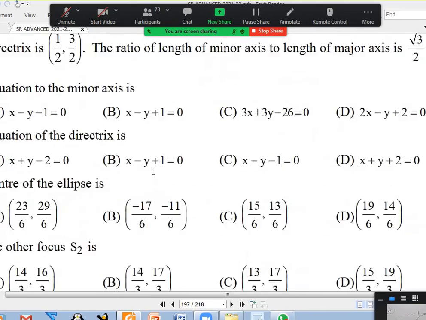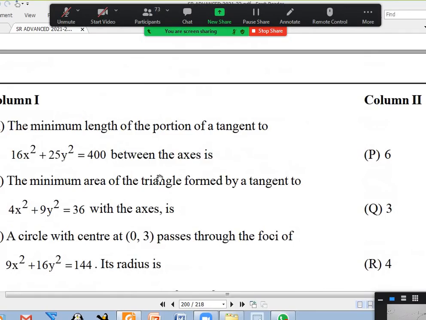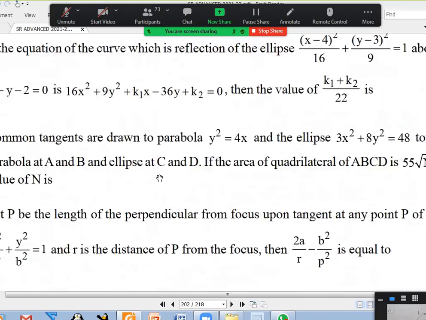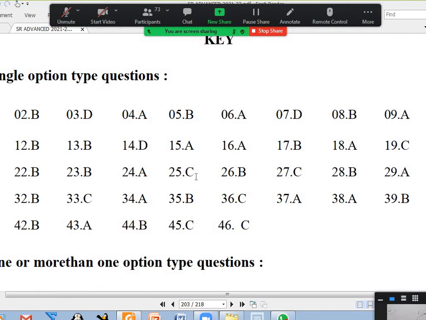And we just opened the book. Sir, I'm getting option C, sir. Okay, so I just want to know where it is. 25 C, you are right.